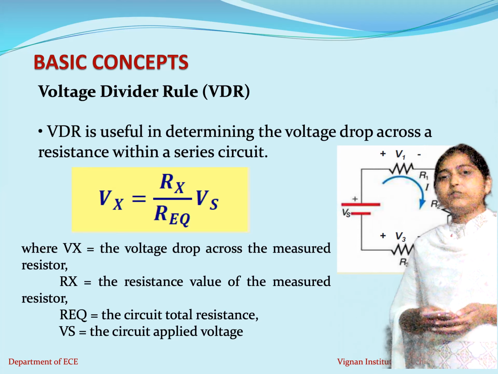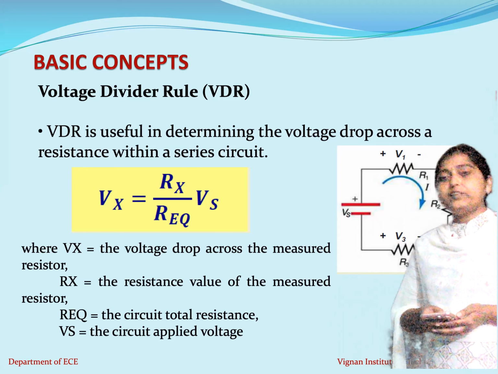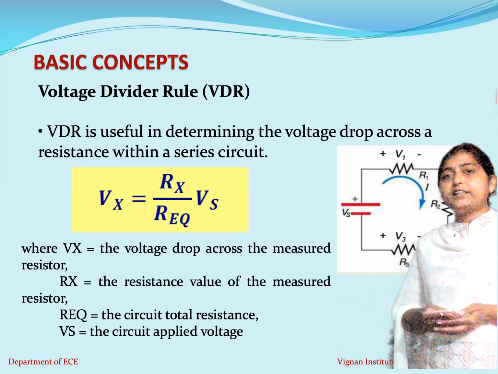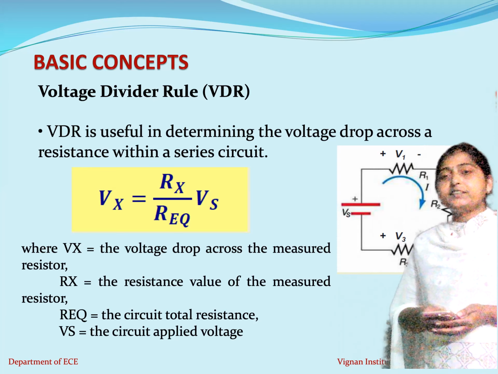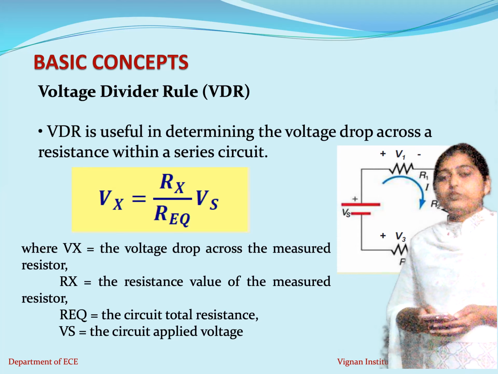So V1 is equal to R1 divided by R equivalent. R equivalent depends on how the resistors are connected in the circuit. All these resistors are connected in series, so your R equivalent will become R1 plus R2 plus R3, into the total voltage source.